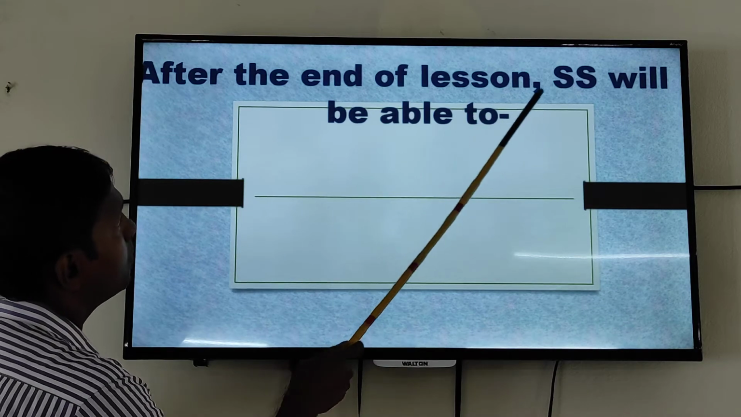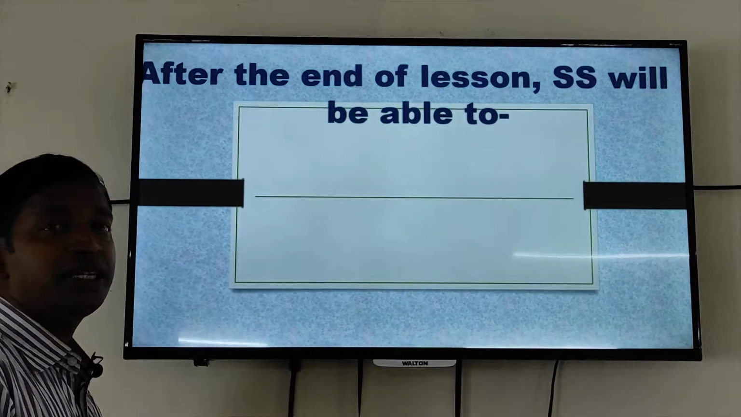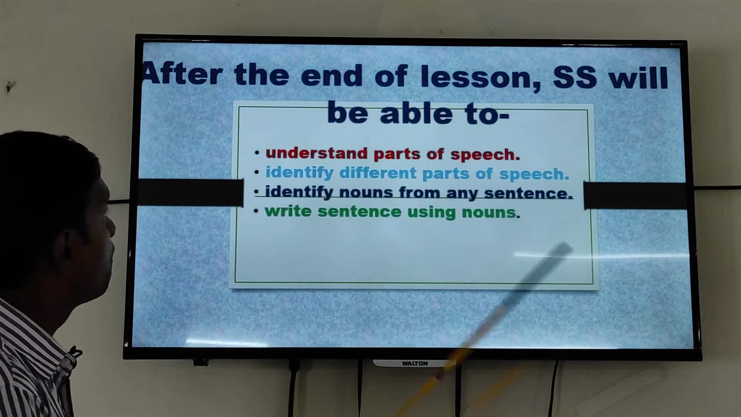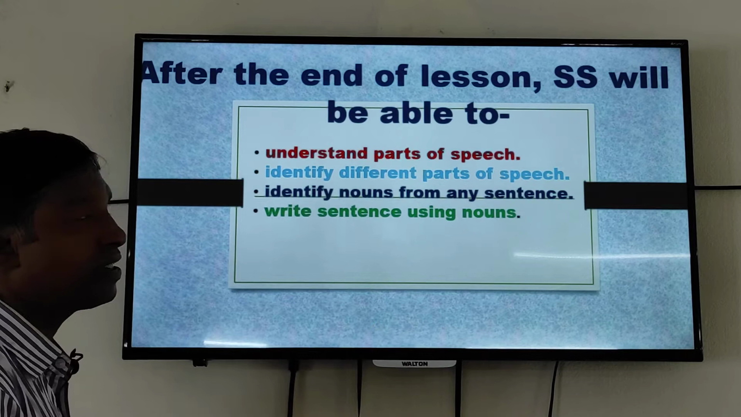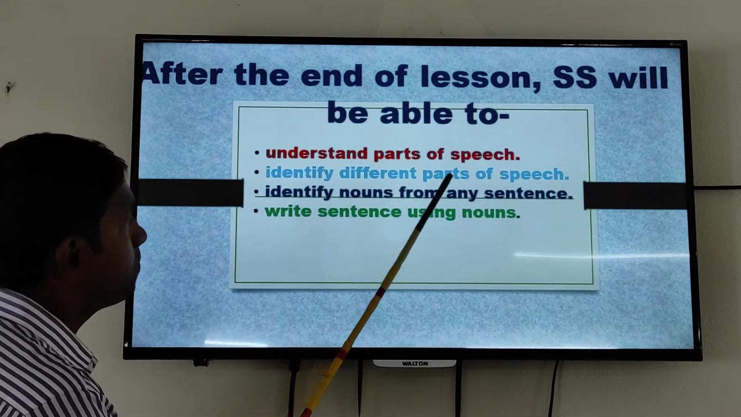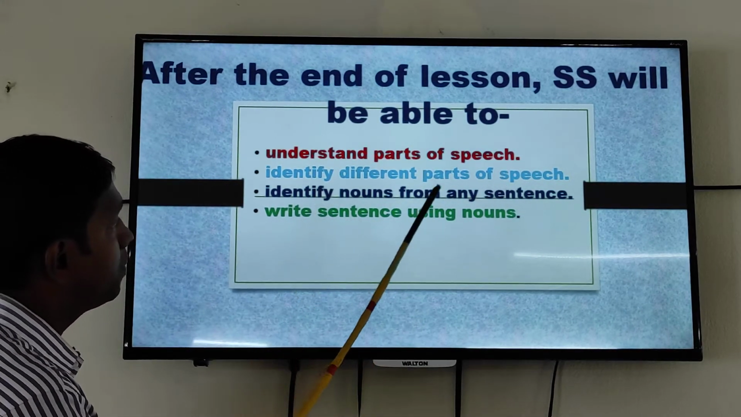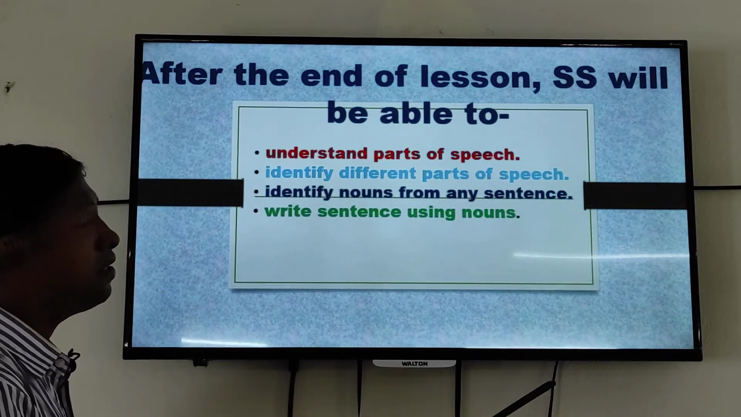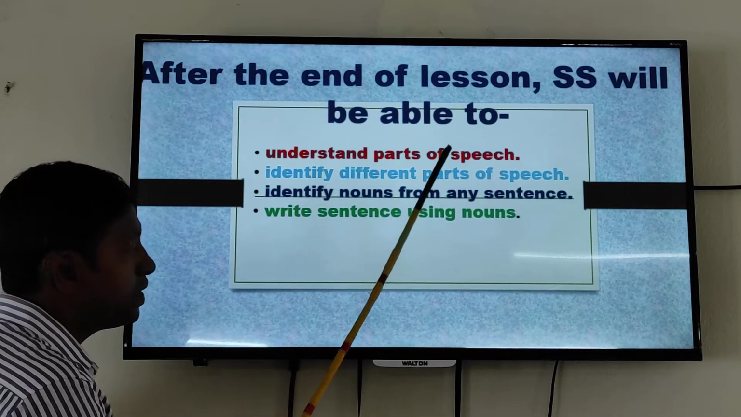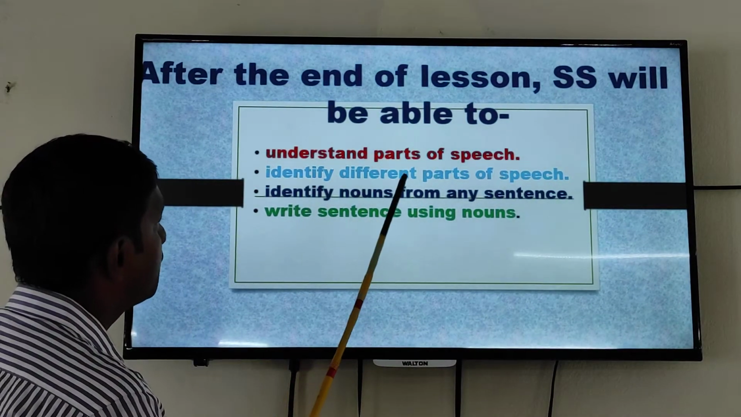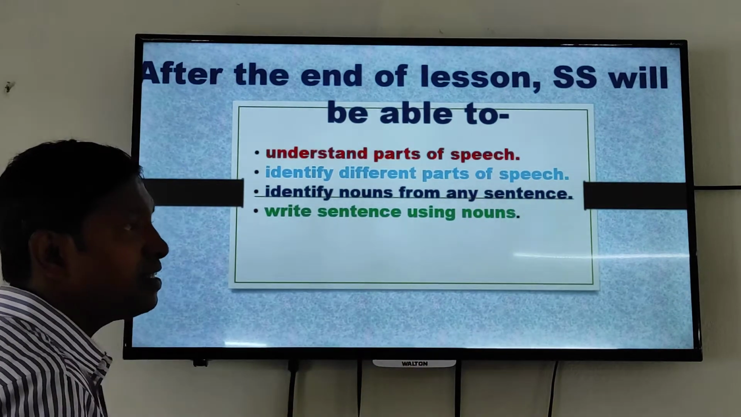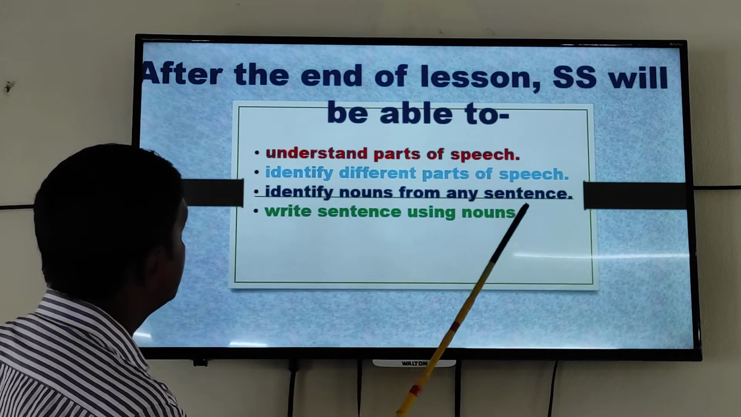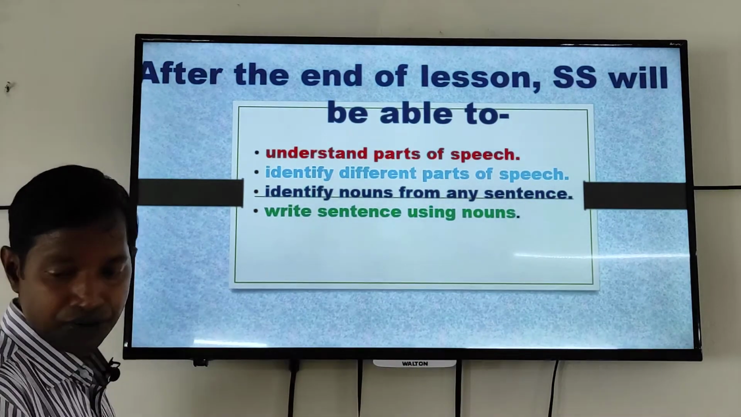After reading the lesson, what will the students get from this discussion? We will see it. They will be able to understand parts of speech, identify different parts of speech, identify nouns from any sentence, and write sentences using nouns. In this sentence, they try to find the parts of speech.